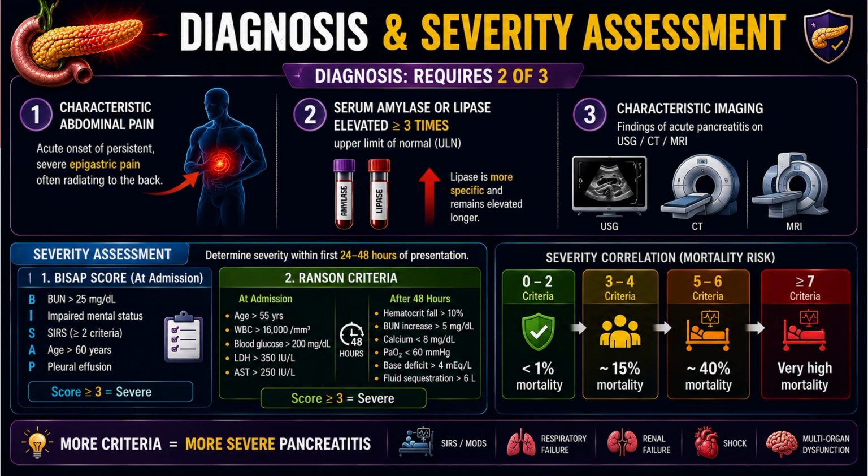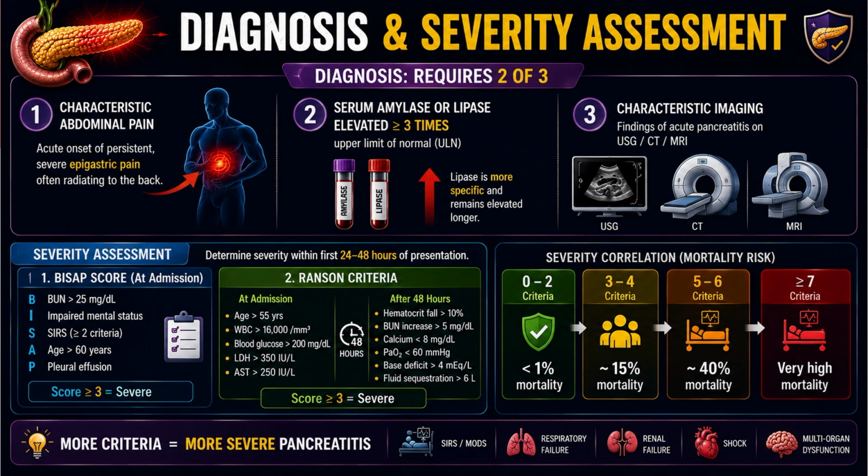On admission: age above 55 years, WBC above 16,000, blood glucose above 200 mg per dL, LDH above 350, AST above 250. After 48 hours: hematocrit falls by more than 10%, BUN increases by more than 5 mg per dL, calcium below 8 mg per dL, PaO2 below 60 mm of mercury, base deficit above 4 milliequivalents per liter, fluid sequestration above 6 liters. Score greater than or equal to 3 again means severe pancreatitis.